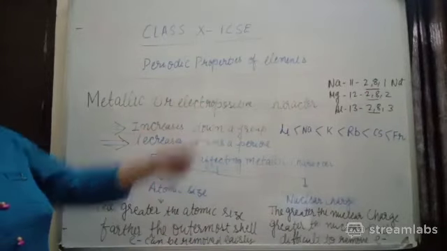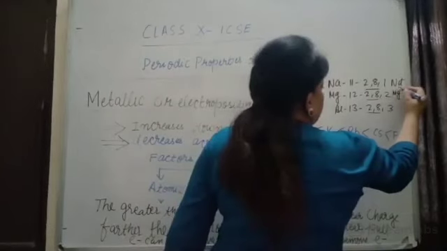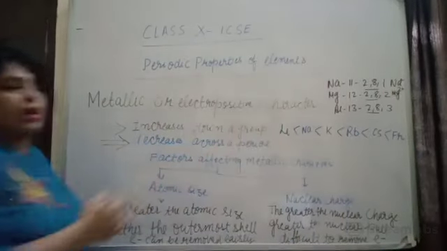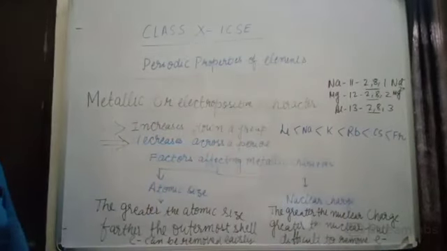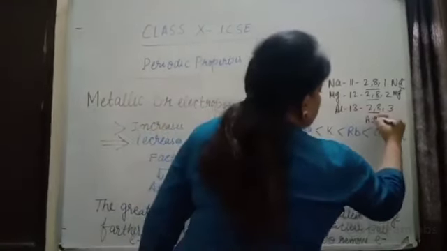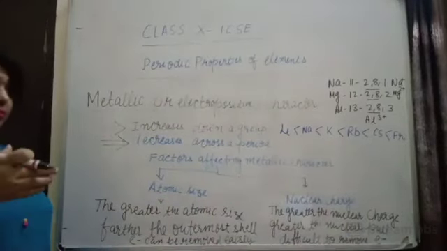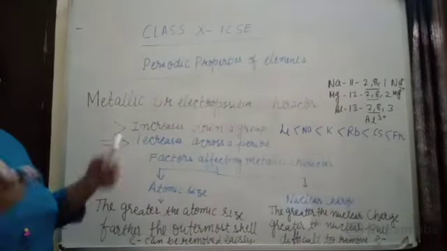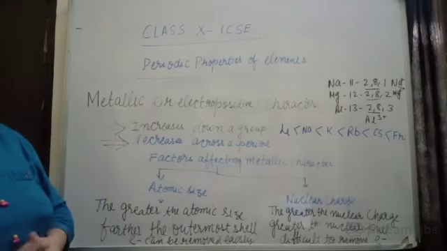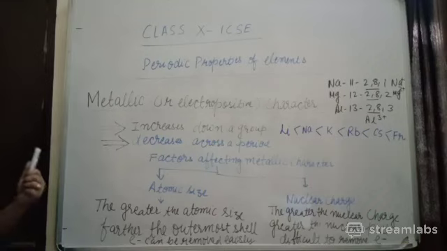In case of magnesium, it is going to lose 2 electrons, it is going to form Mg2 plus. In case of aluminium, it is going to lose 3 electrons, it is going to form Al3 plus. But as soon as you see the number of valence electrons increasing, it will be very difficult. It will be very difficult to lose electron.